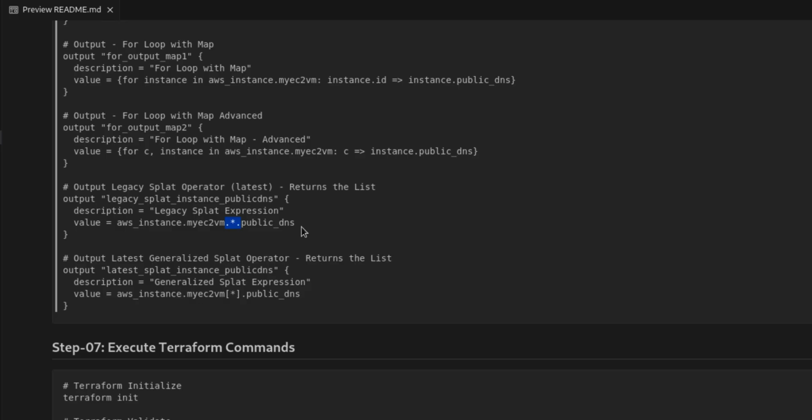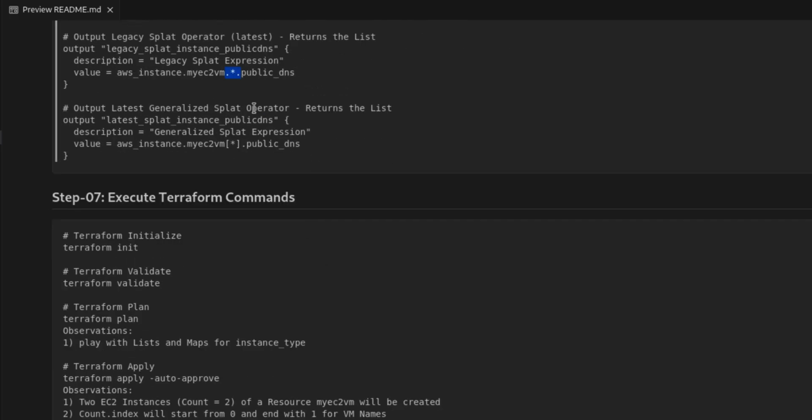Similarly, this is another example, output latest generalized splat operator. If you see here, description generalized splat expression value DNS instance, and here we are not using the dot operator, rather we are using a simple index format, star value, meaning all the values.